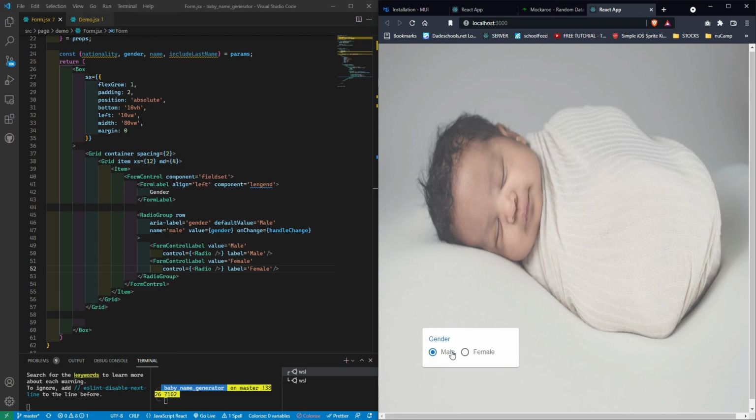Next thing we're going to do is pretty much the same thing for the nationality. So let's select